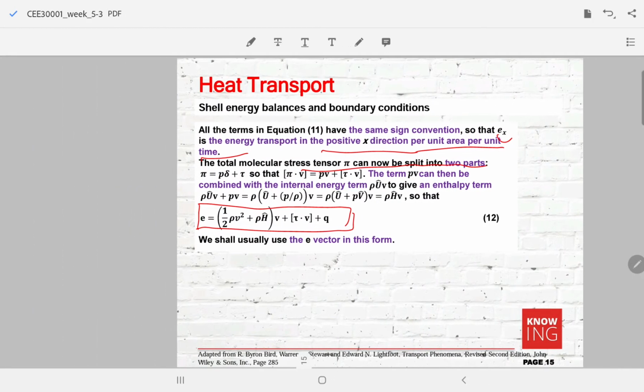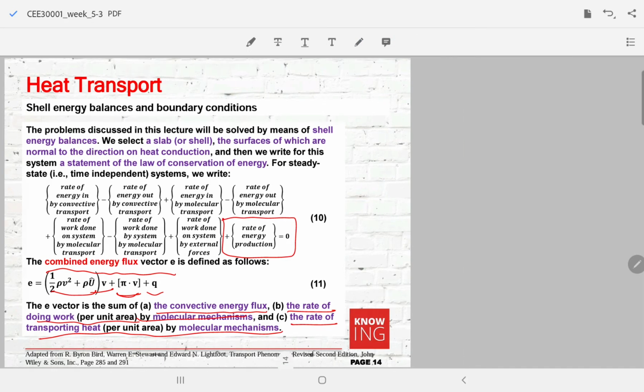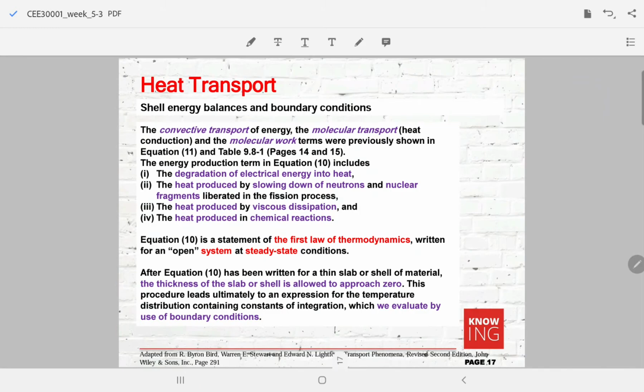Before we move into that, we can see that here there is a term called the rate of energy production. This rate of energy production can come from different sources. It can come from the degradation of electrical energy into heat. It can also be produced from nuclear reactions or from viscous dissipation. So as the fluid moves with quite high velocity, for example, some part of it can be converted to heat, and heat can also come from chemical reactions.